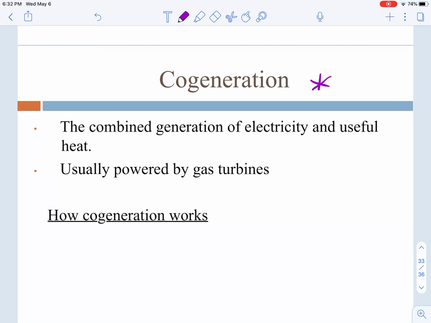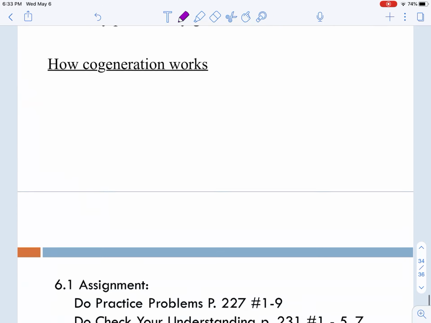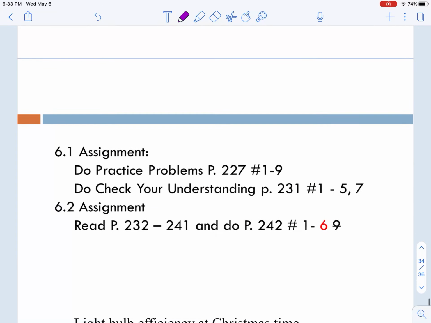Cogeneration, know that term, and it's when we are using that waste heat that some industry produces and using it for some good use, so warming the building or heating water or something else, so we're not just expelling hot gases or hot water and that being considered wasted energy.